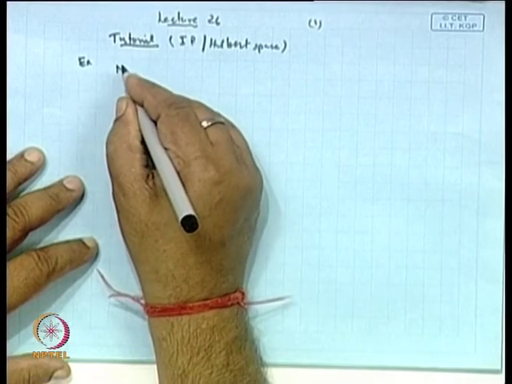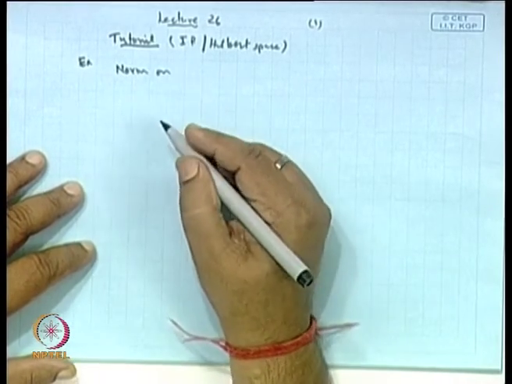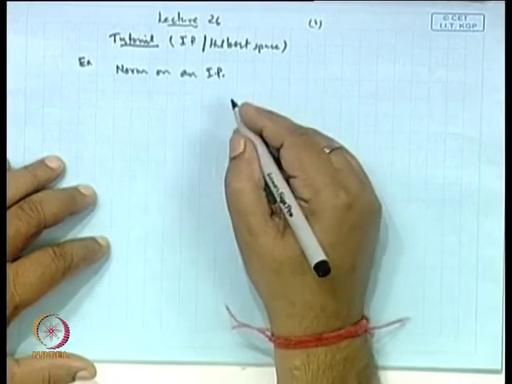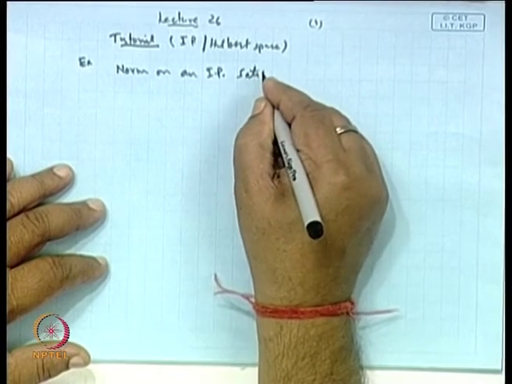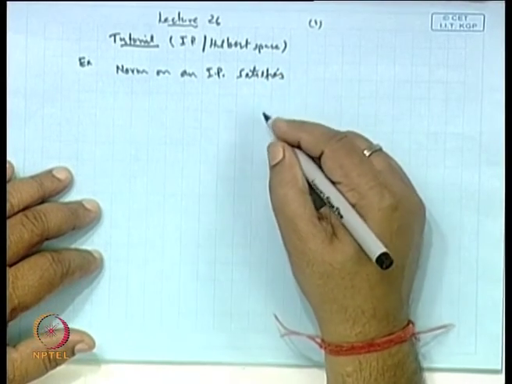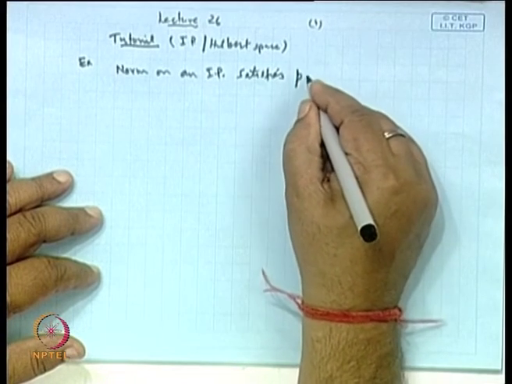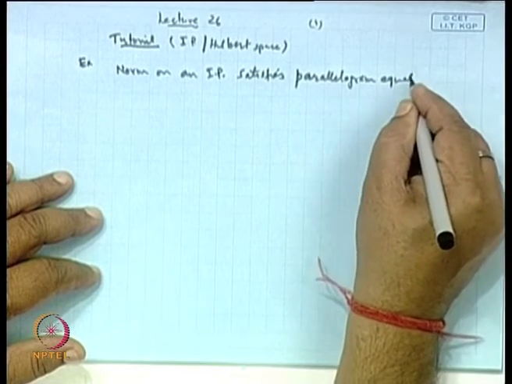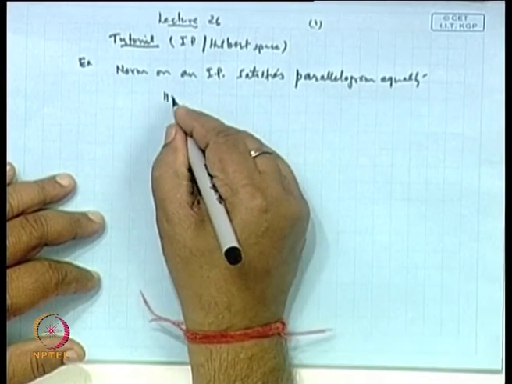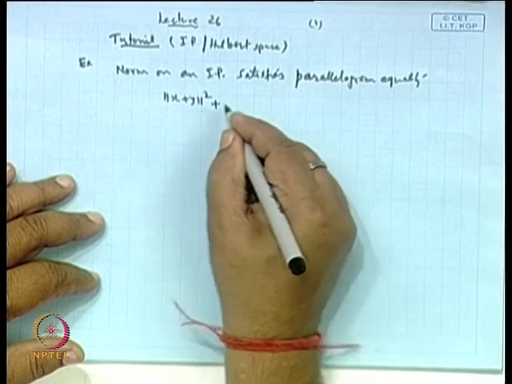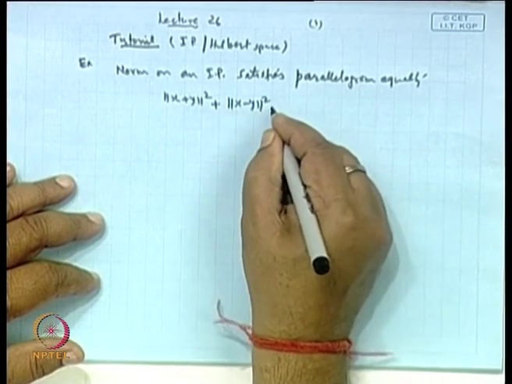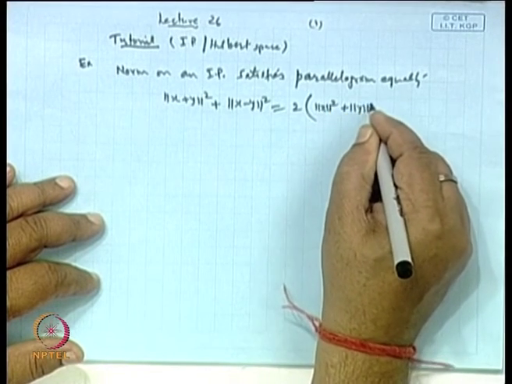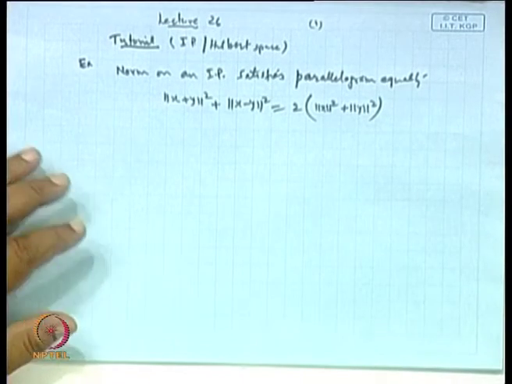So, the norm on an inner product space satisfies the important parallelogram equality, that is, norm of x plus y whole square plus norm of x minus y whole square is 2 times norm of x square plus norm of y square. Clear?